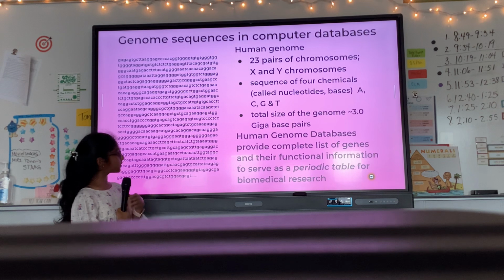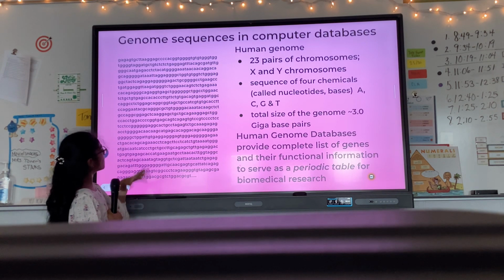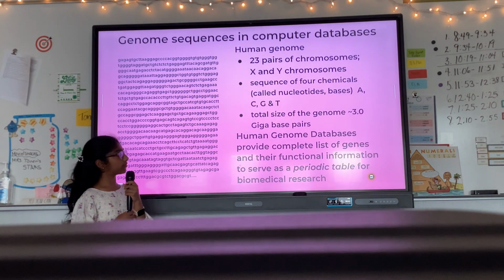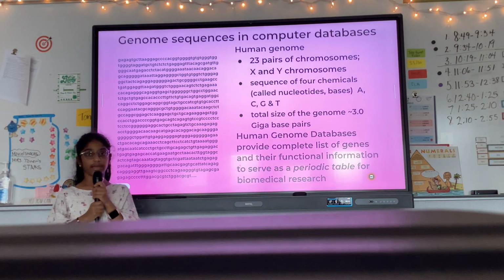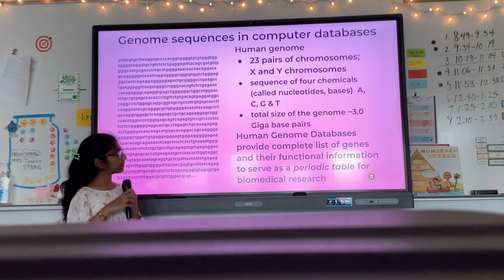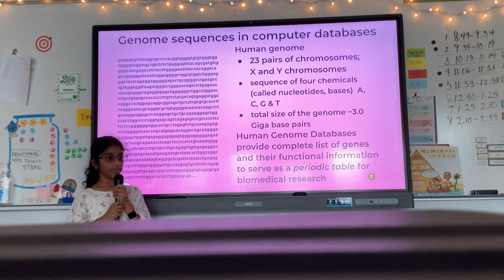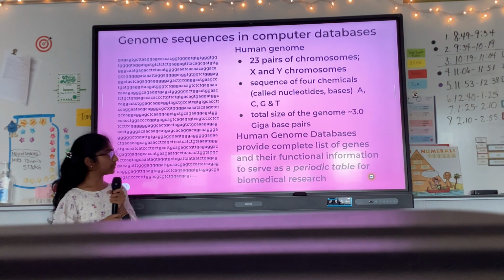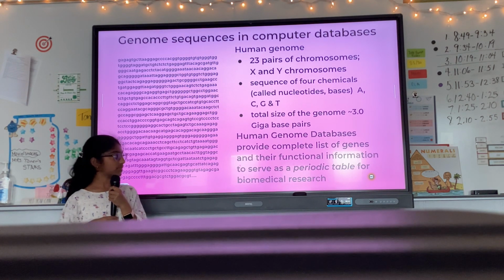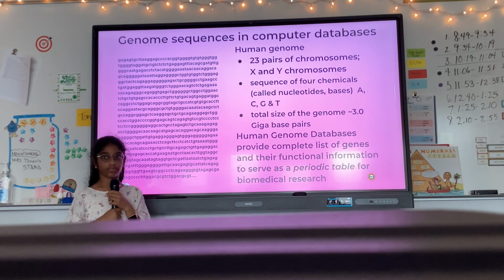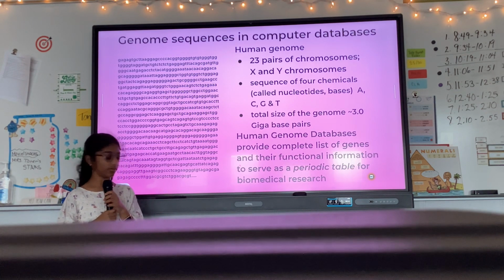So here's a really small part of the genome, and 23 pairs of chromosomes, and it's a sequence of 4 nucleotide bases, A, C, G, and T. And the total size of the genome is 3 gigabase pairs. Human genome databases provide the complete list of genes and the functional information to serve as a periodic table for biomedical research.